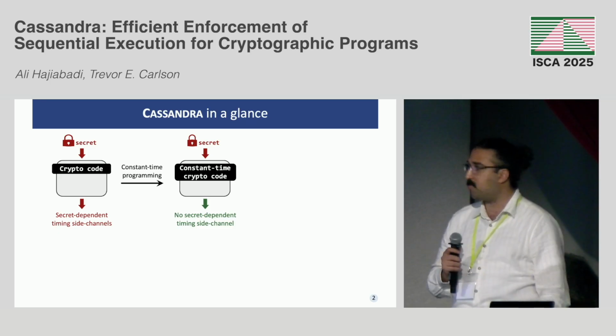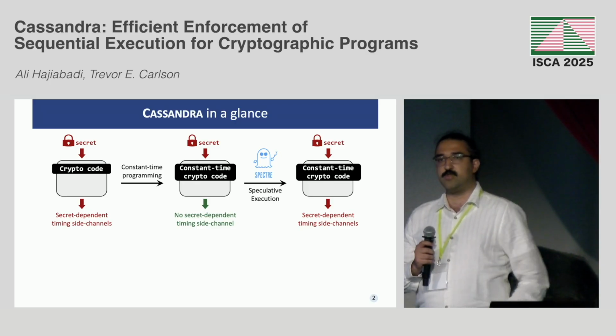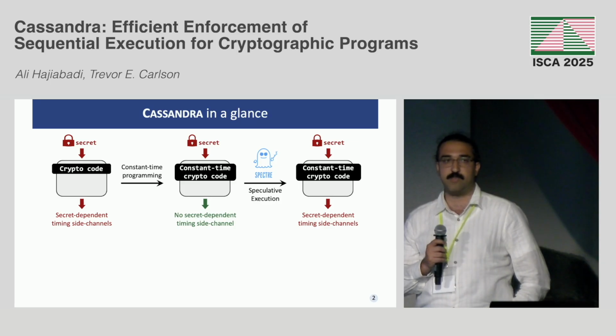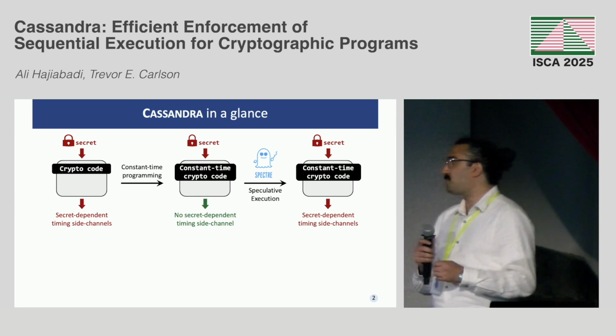However, speculative execution attacks introduced in 2018 violate all the assumptions of constant time programming because they execute unintended paths of the program that are not guaranteed to be constant time.